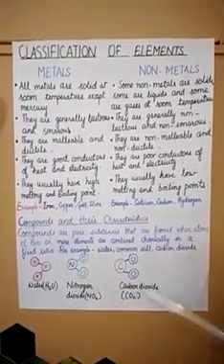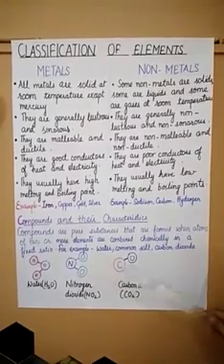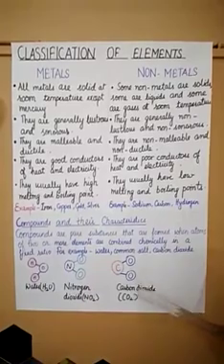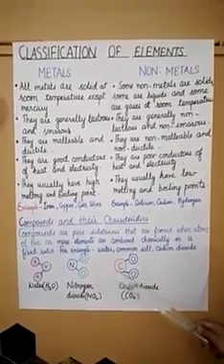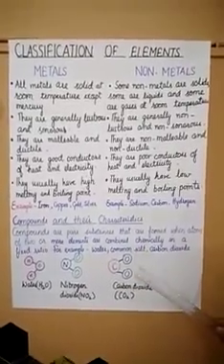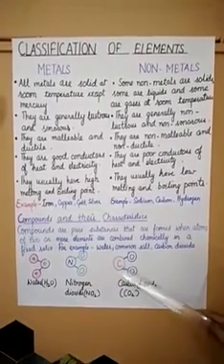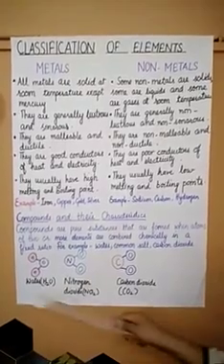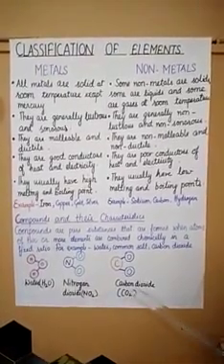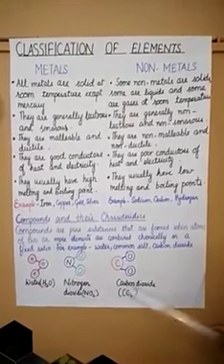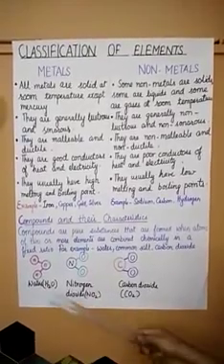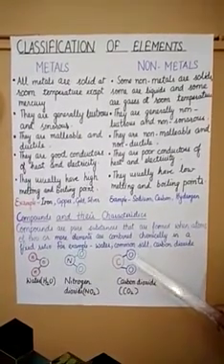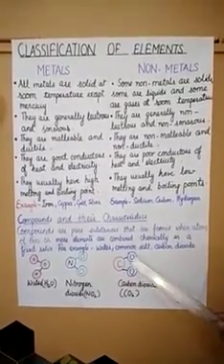Carbon dioxide: 1 atom of carbon and 2 atoms of oxygen. So this is the fixed ratio. Always in carbon dioxide, 1 atom of carbon is there and 2 atoms of oxygen are there. So these 2 elements combine in a fixed ratio and they form carbon dioxide. All these 3 substances are compounds because in these substances two elements are there and they are combined in a fixed ratio.